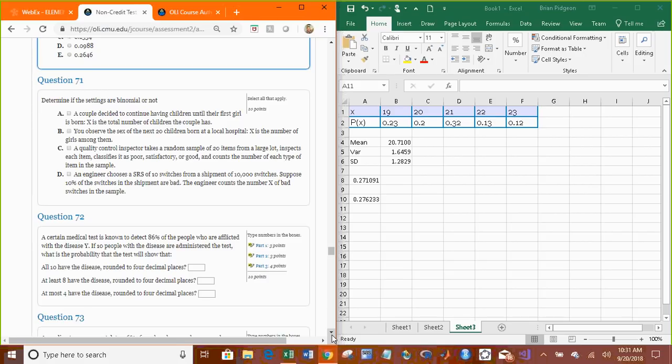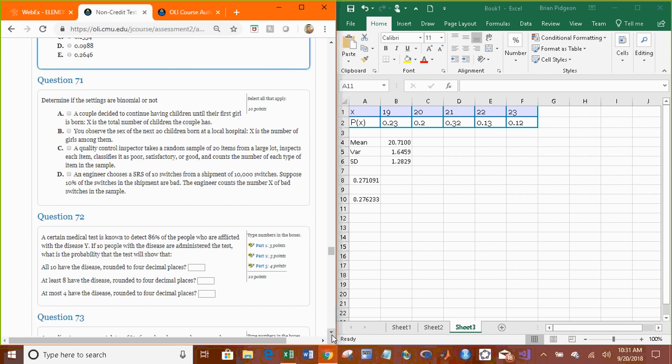Determine if the settings are binomial or not. A couple decided to continue having children until their first girl is born. X is the total number of children the couple has. So, the probability of success is the same. However, the number of trials is not the same. The number of trials ahead of time is not fixed. So letter A is not binomial.